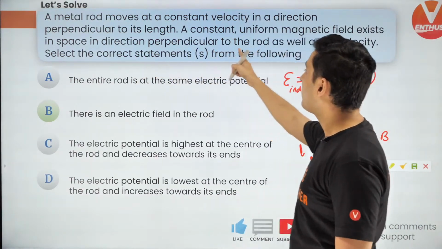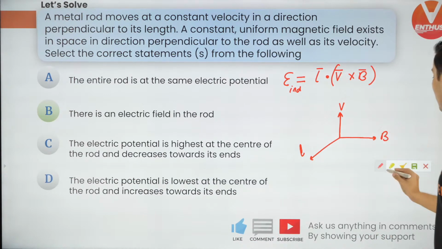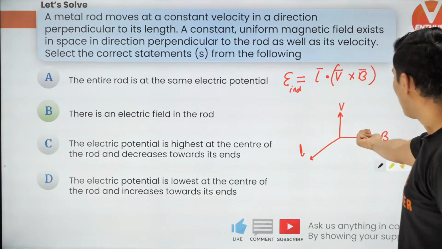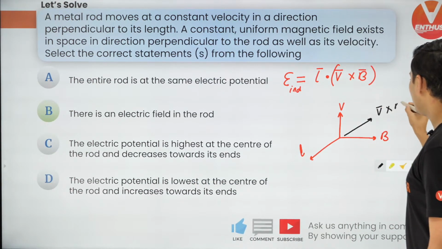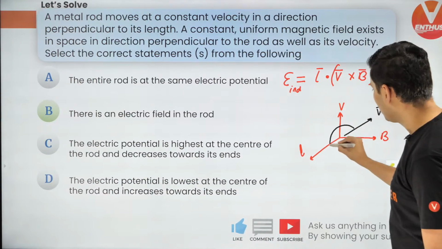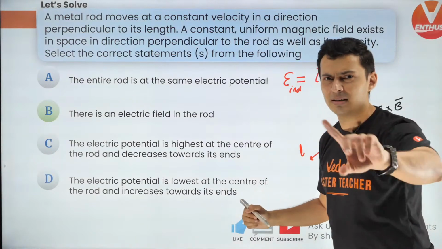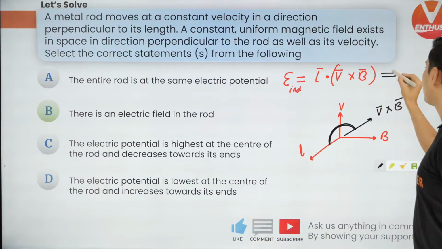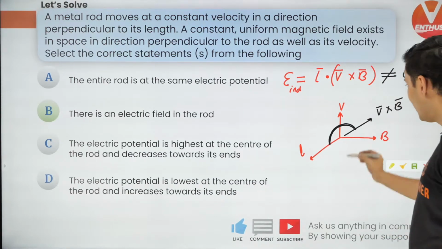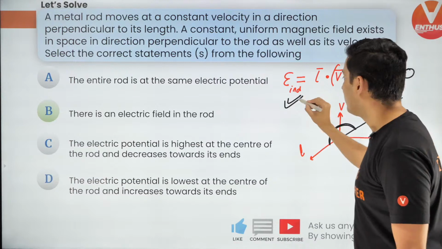Now if you do v cross B, check this out guys. What is v cross B? Use it. This is v cross B. Now if you take the dot product of that, cos 180 will be -1. So this value is not going to be 0. If this value is not going to be 0, that means there is induced EMF.